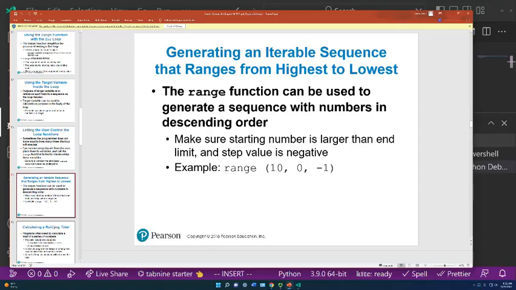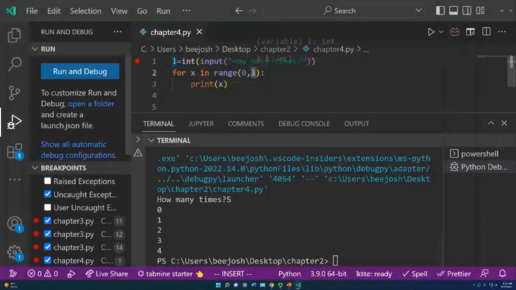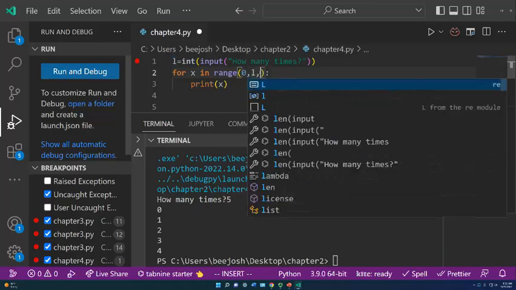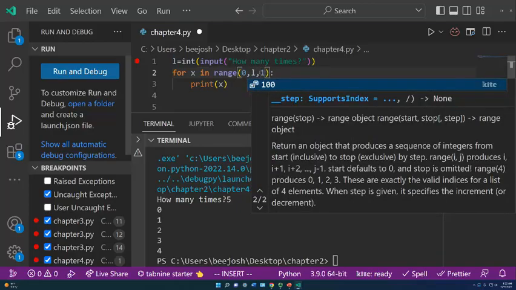Okay, so here is a different way of doing things, which is when you do the range, you say start at 10, end at 0, but every time in the iteration, subtract by 1. Because in our example, it's implied that we want to stop at L and iterate each time by 1.